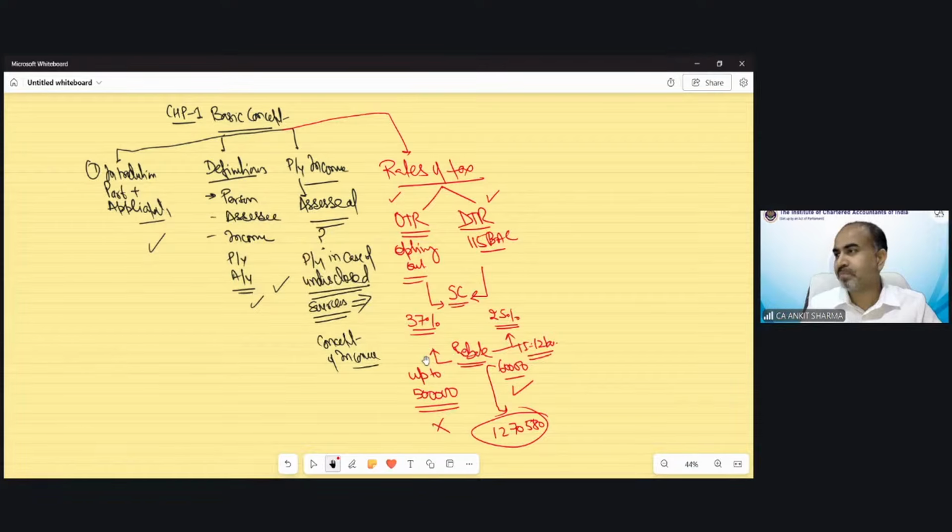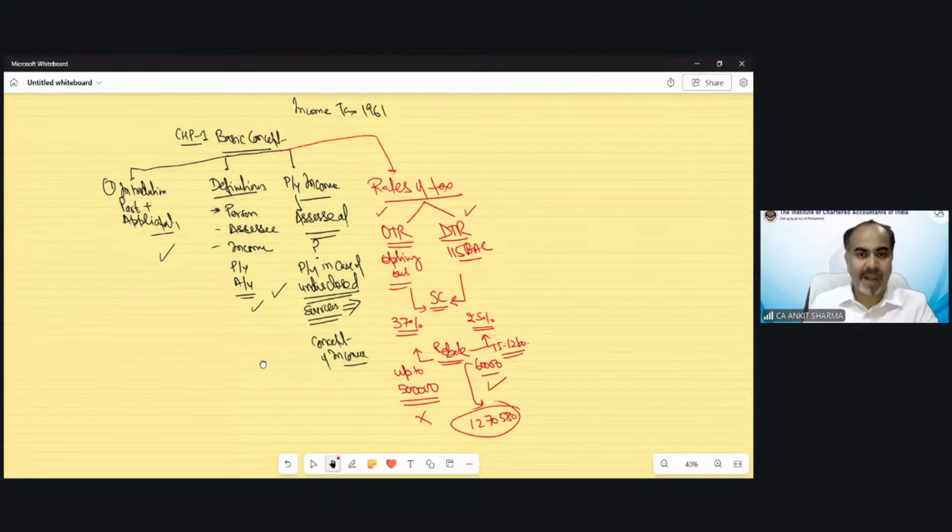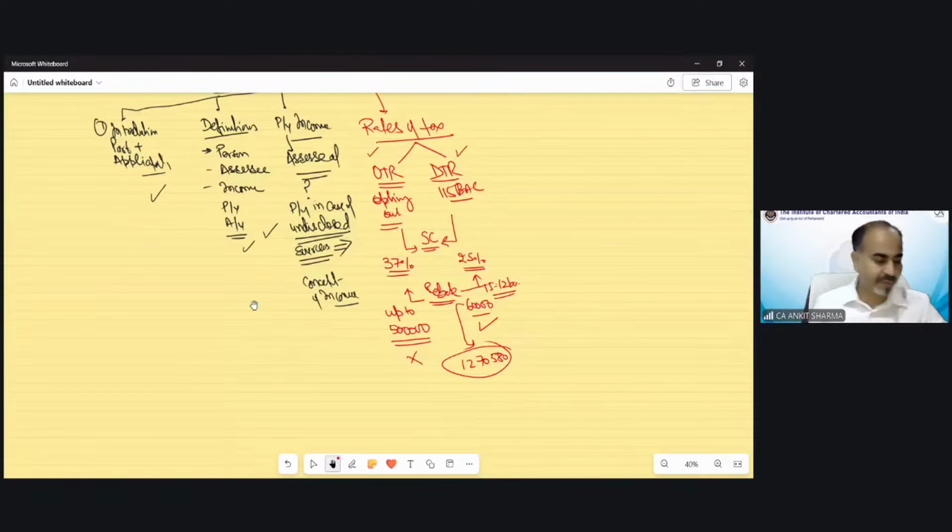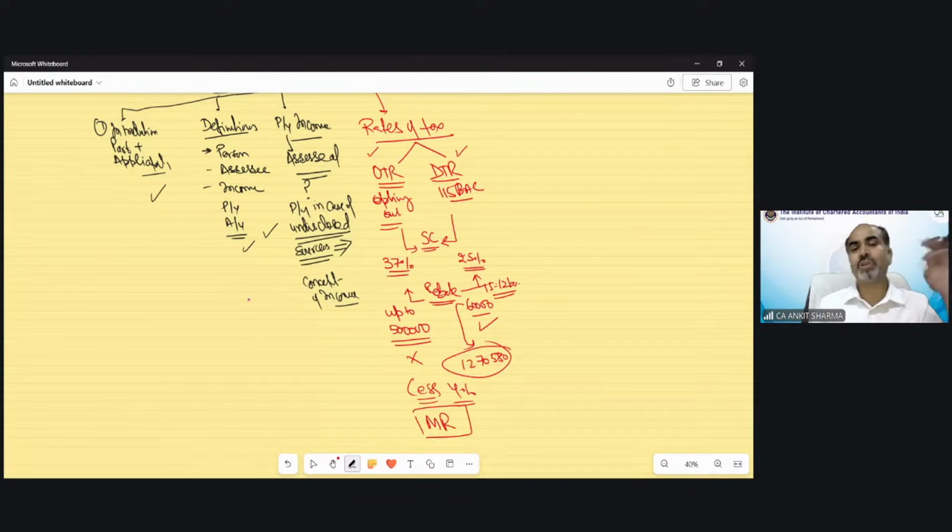So, moving ahead, students. That was the surcharge provision, rebate provision and rate of tax provision. Then there is cess, which would be 4% in all cases. So if there is tax, there would be cess. And the marginal relief concept also we have discussed in both regimes.